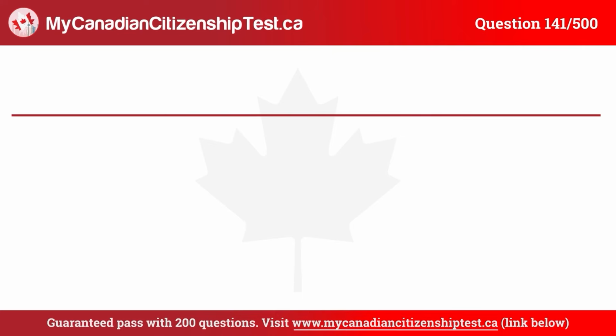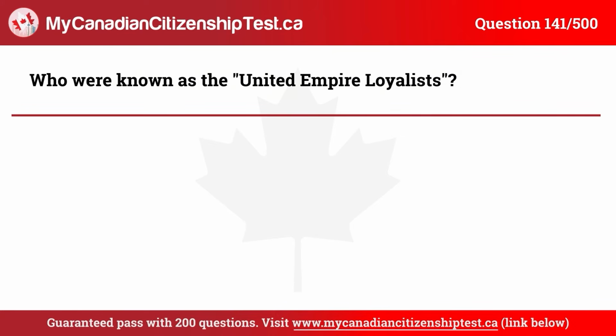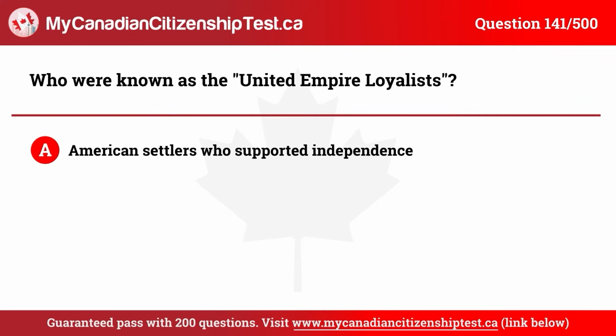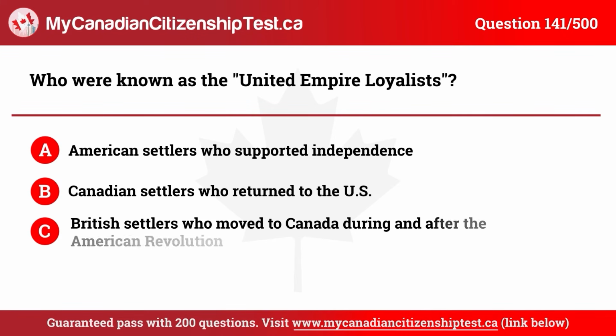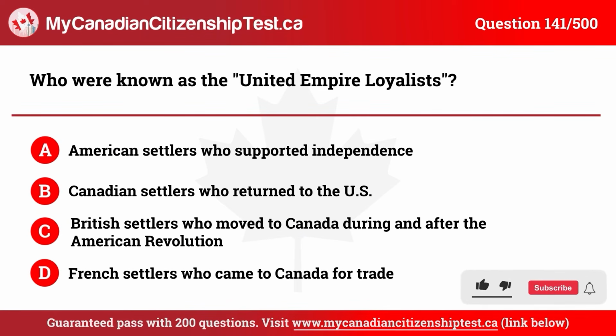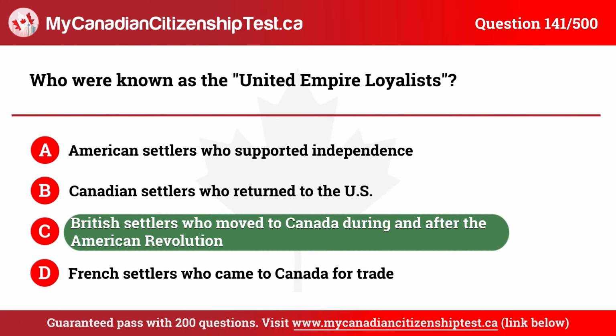Question 141. Who were known as the United Empire Loyalists? A. American settlers who supported independence. B. Canadian settlers who returned to the U.S. C. British settlers who moved to Canada during and after the American Revolution. D. French settlers who came to Canada for trade. The correct answer is C. British settlers who moved to Canada during and after the American Revolution.